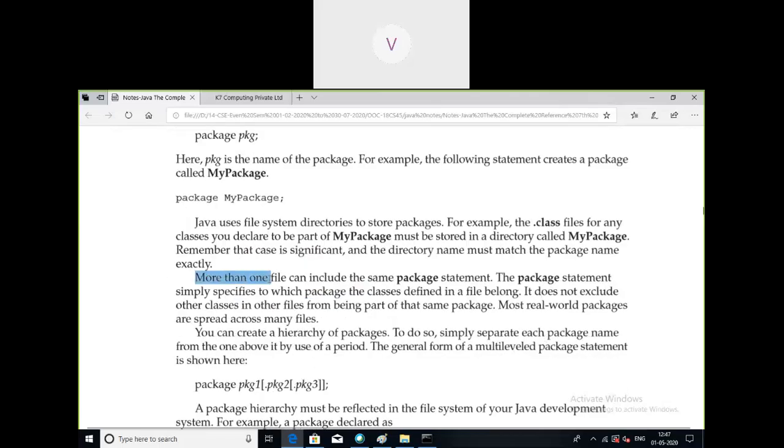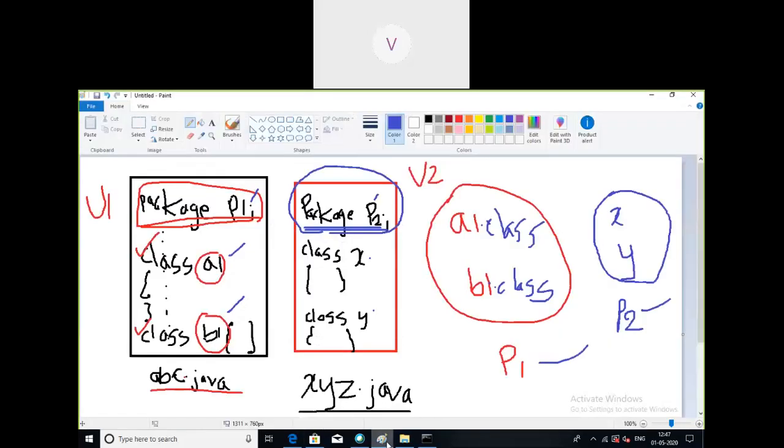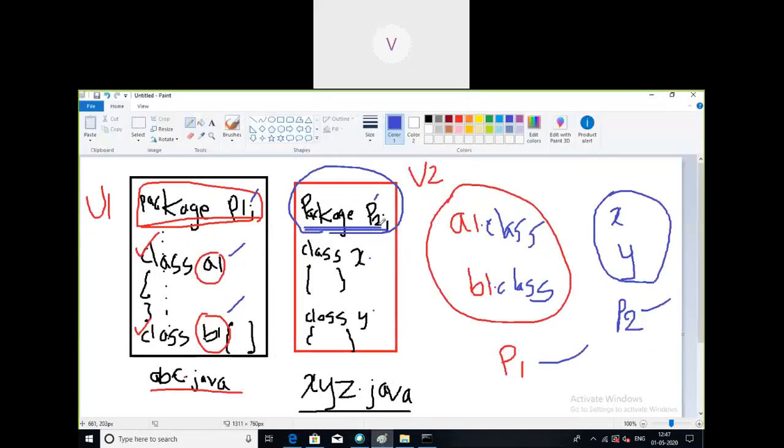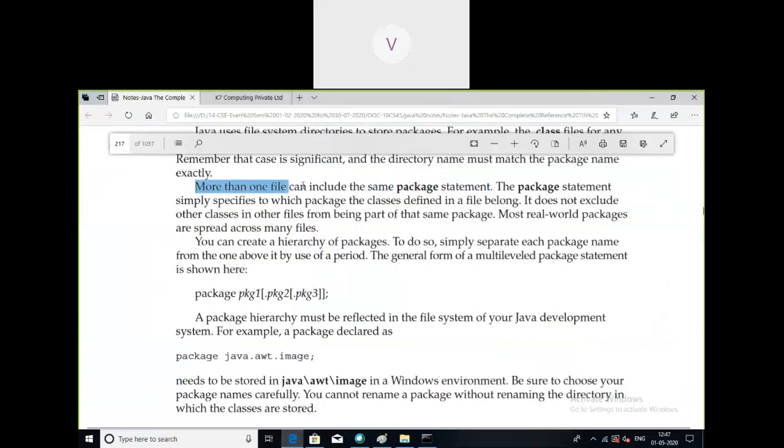More than one file can include the same package statement. So as I explained just now, I had erased this and I had explained by taking the name called P1 itself. That means more than one file can include the same package statement.